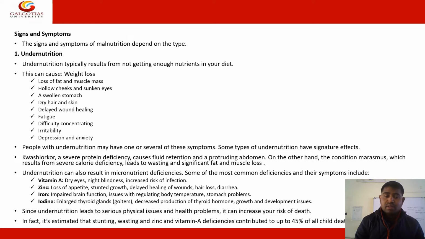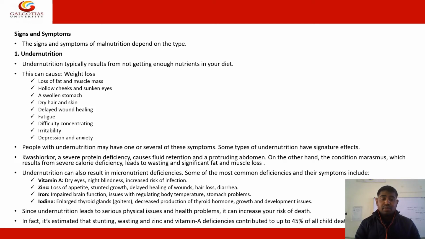A patient with undernutrition may have one or more symptoms from this category. Malnutrition can sometimes also lead to the death of a patient when you are extremely undernourished.